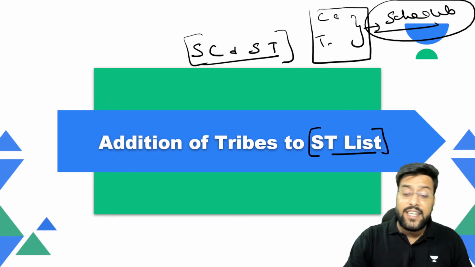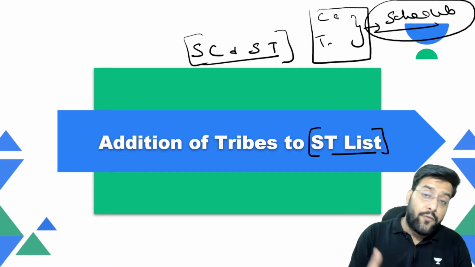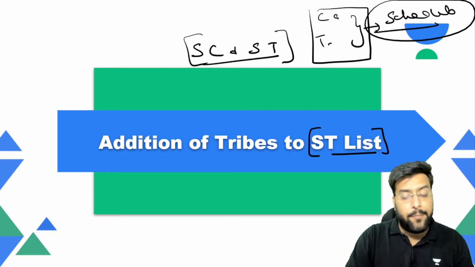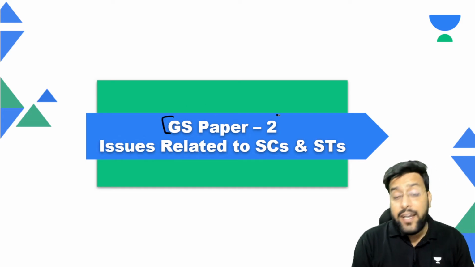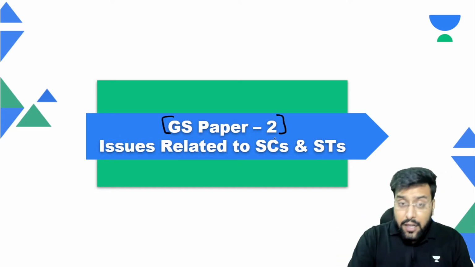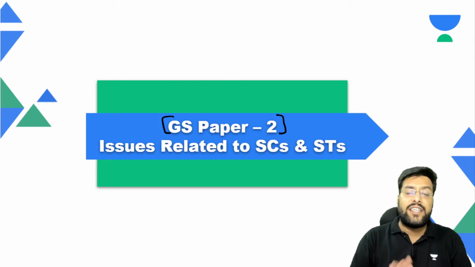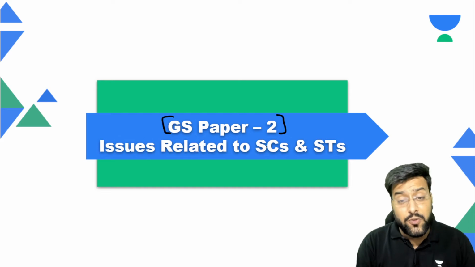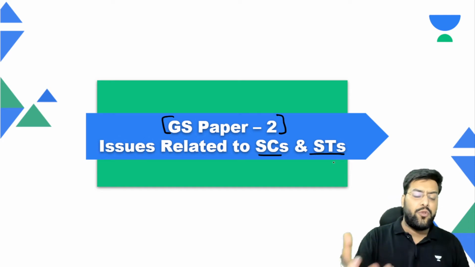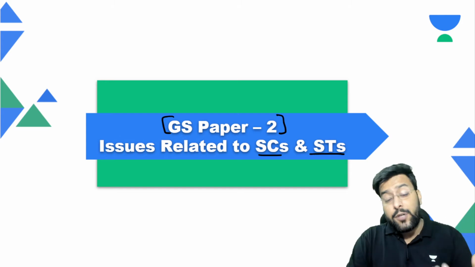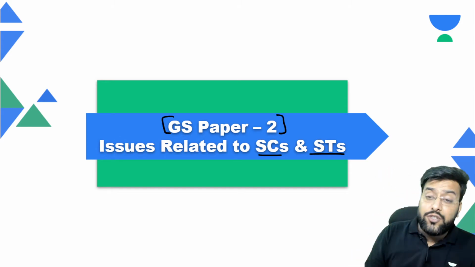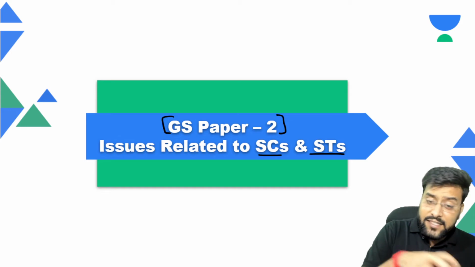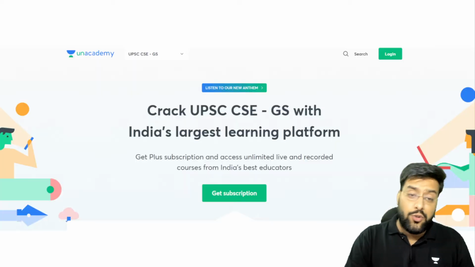We'll understand in this lecture who these tribes are, from where they belong, and anything and everything important about them. So these type of articles become important from mains perspective and even from prelims also. Now when we discuss, I'll tell you how the questions can be asked in prelims, how the questions can be asked in mains. So GS paper 2 for mains is issues related to SCs, STs and minority communities. We have a subtopic in GS paper 2 which includes things like issues related to minorities. So we can consider these type of articles under those headings.